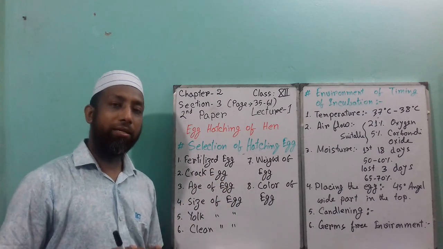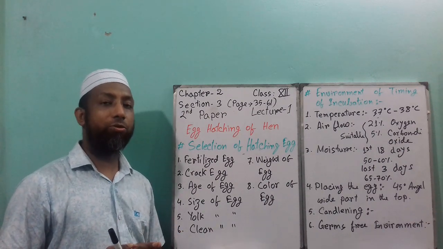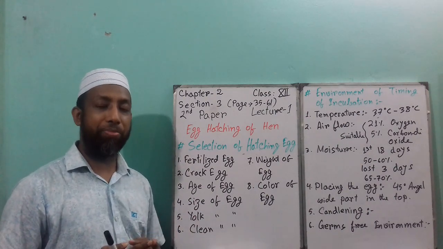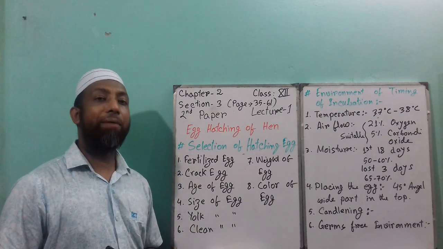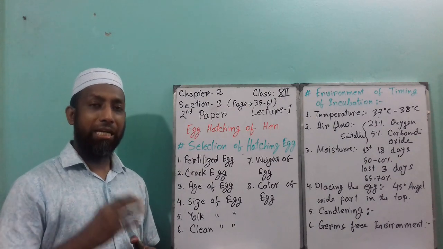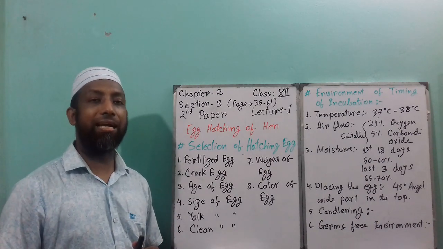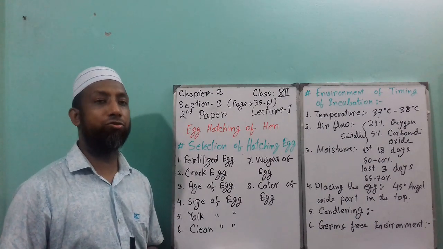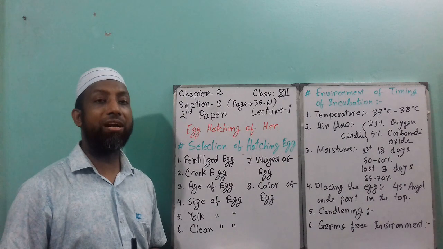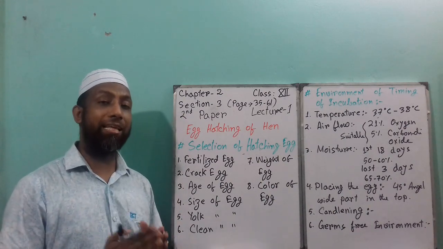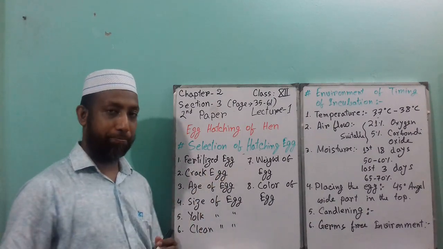That means when we start hatching eggs, what should the egg be? Definitely a chicken egg. The first point is fertilized egg. That means you have to collect the fertilized egg. When you observe the egg, definitely the sperm is present inside the egg. Otherwise, that egg will not hatch any baby chicken. So this is called the fertile egg, when the sperm is present in the egg. So you have to definitely collect the fertilized egg.